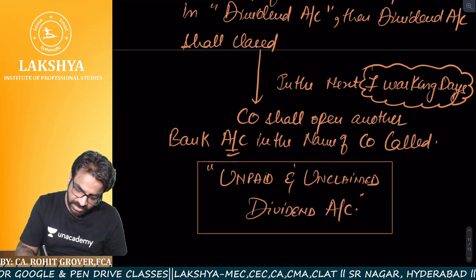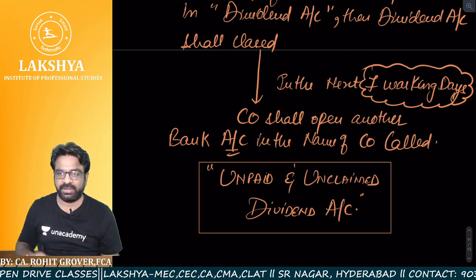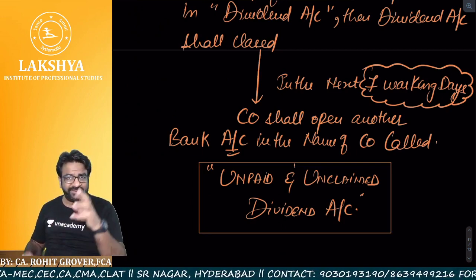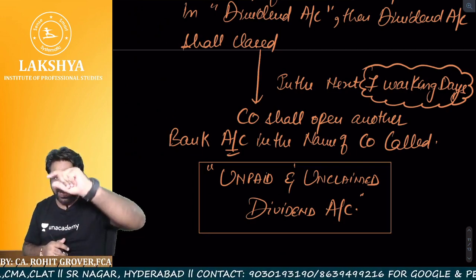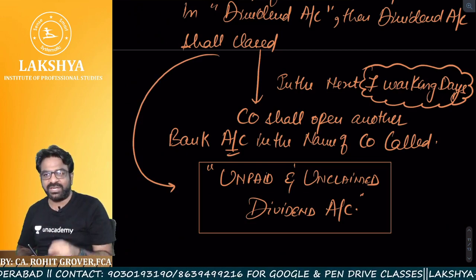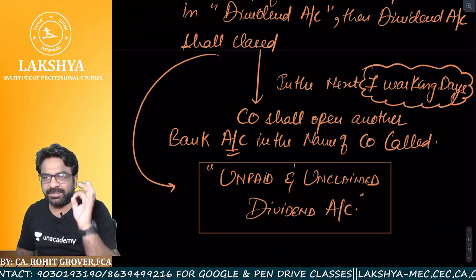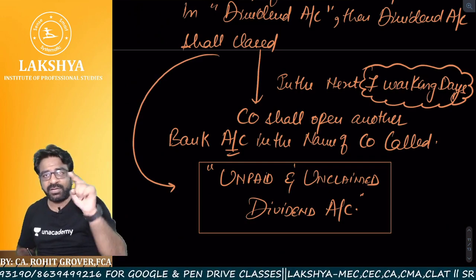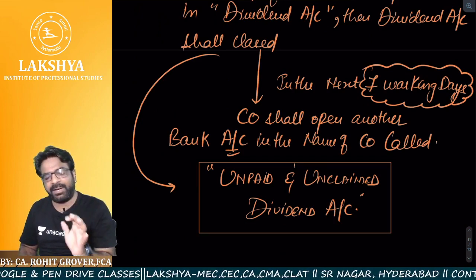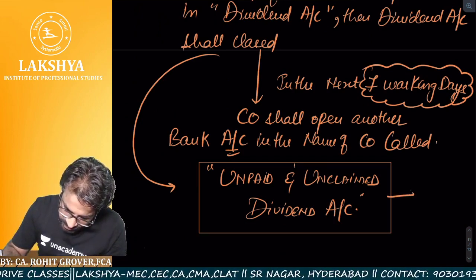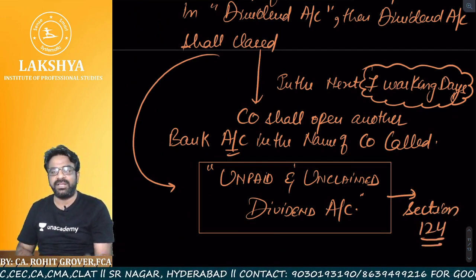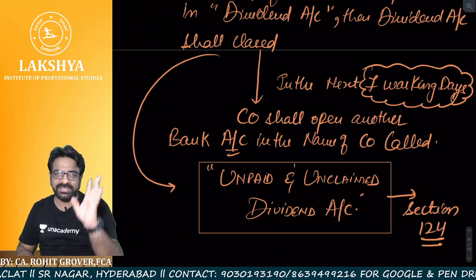So, after 30 days of declaration, the dividend account will be shut down. Whatever amount is left in that dividend account will be transferred from that account to this account. What is the name of the new account? Unpaid and unclaimed dividend account. When do we have to open it? After closing the dividend account, within the next 7 working days, the company has to ensure it opens another bank account called unpaid and unclaimed dividend account, and that is section number 124. Section number 124 is applicable here.